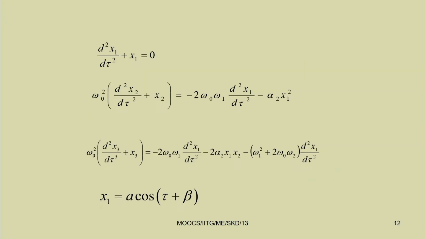Now, by separating the different orders of epsilon, you can write d square x 1 by d tau square plus x 1 equal to 0, similarly d square x 2 by d tau square plus x 2 equal to minus 2 omega 0 omega 1 d square x 1 by d tau square minus alpha 2 x 1 square, and similarly the third equation can be written in this way. The solution of the first equation can be written as x 1 equal to a cos tau plus beta. Then substituting this x 1 in this equation, you can find the expression for x 2.